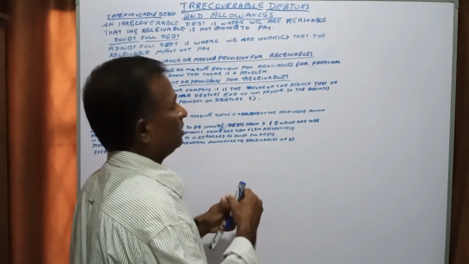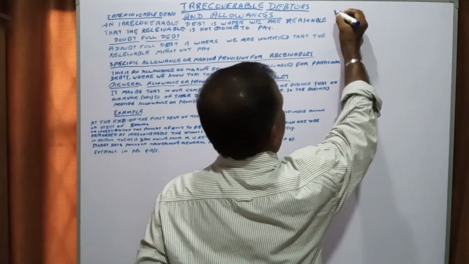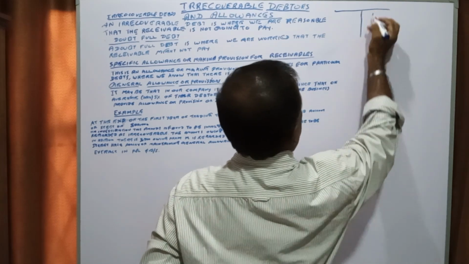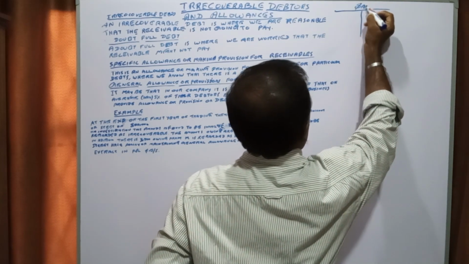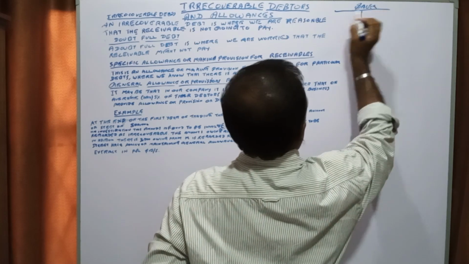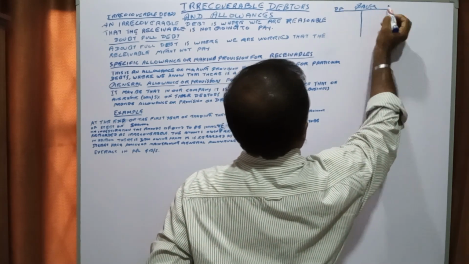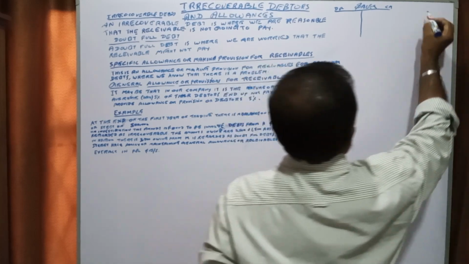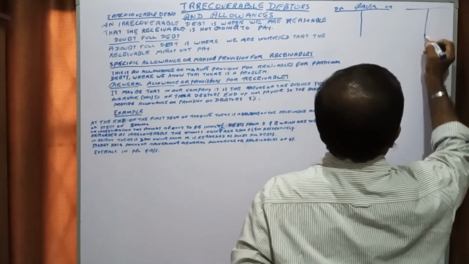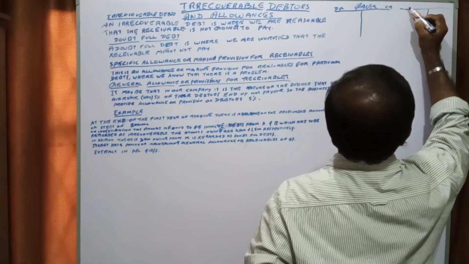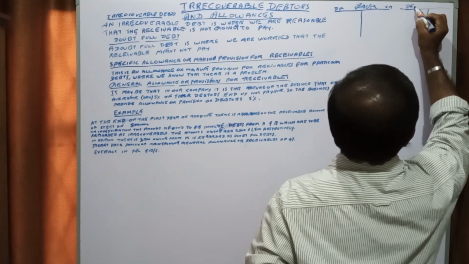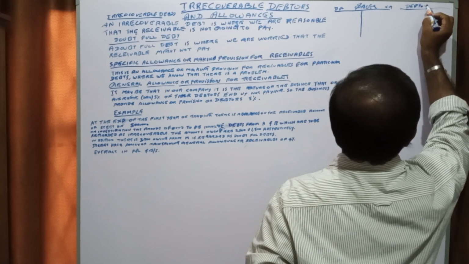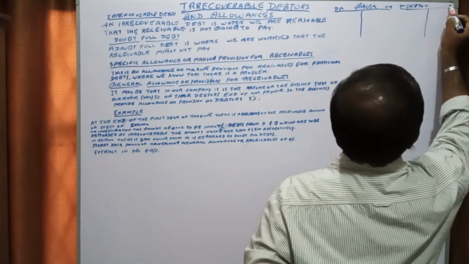We have sold, right? Sales account, debit and credit. And debtors account, debit and credit.